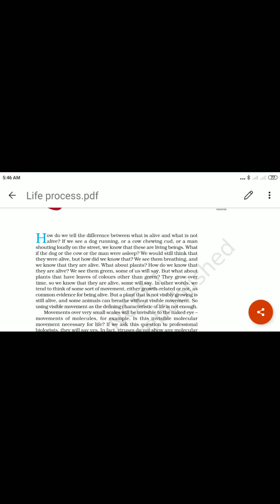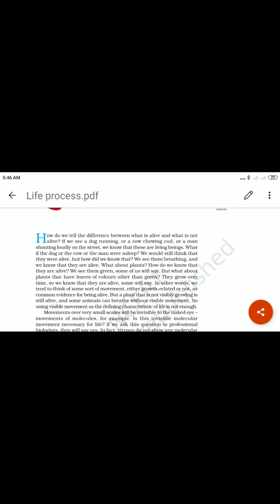Okay, because any living being shows some sign, some characteristic. Whether we know the characteristics of the living, we can easily identify that this is a living being. Okay, mainly movement. In the first example, the dog is running.